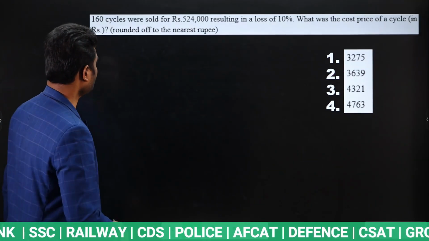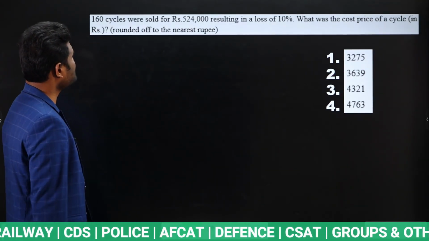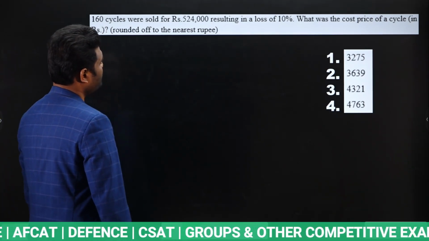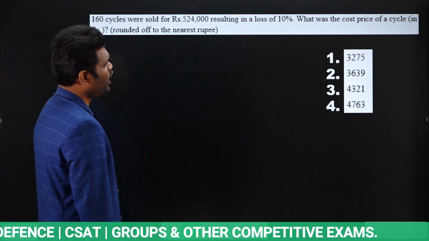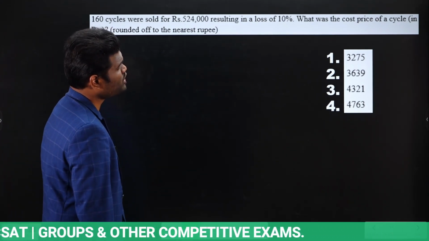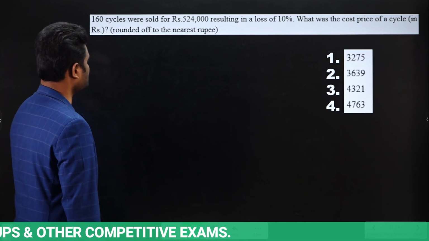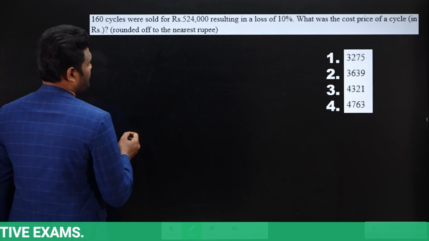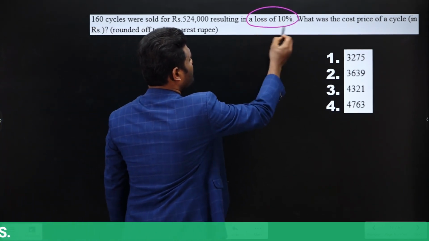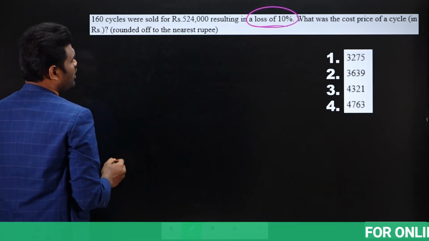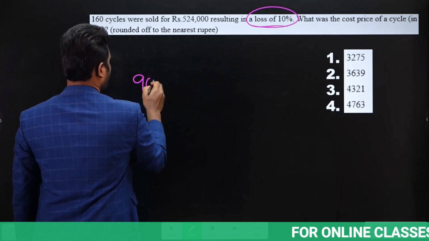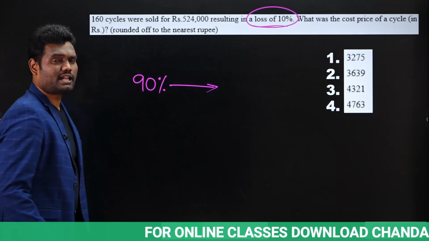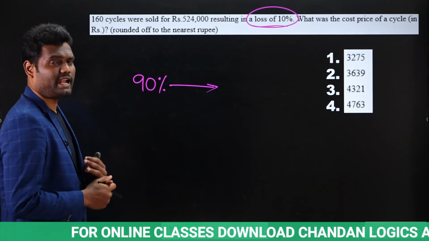That's it. Next, 160 cycles were sold for rupees 5,24,000, resulting in a loss of 10%. What was the cost price of a cycle in rupees, rounded off to the nearest rupee? So we need to find an approximate value. Look here, it is sold at a loss of 10%. As it is sold at a loss of 10%, we know that it is the 90% value. Loss 10% means the selling price is nothing but 90%.